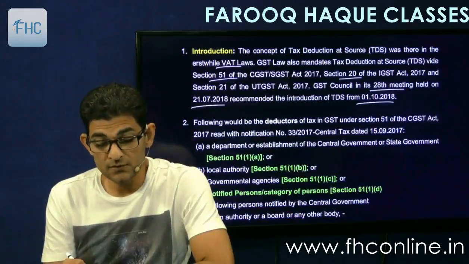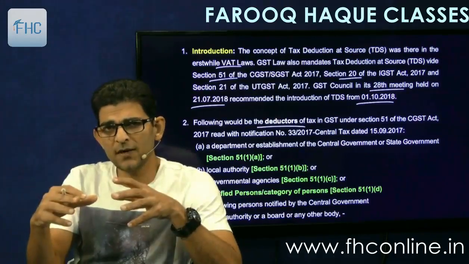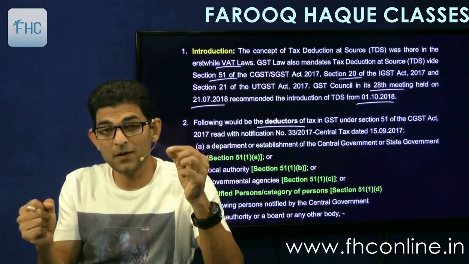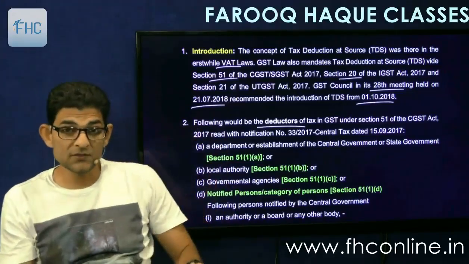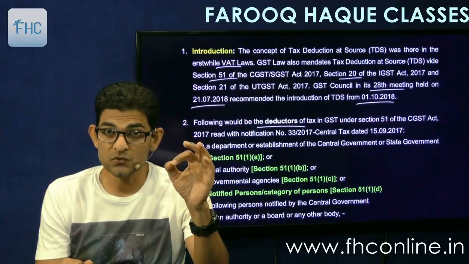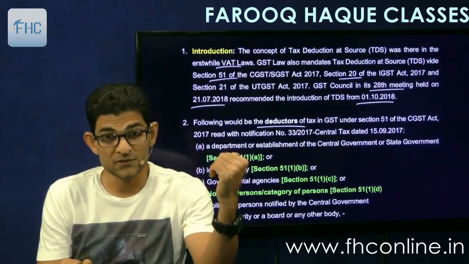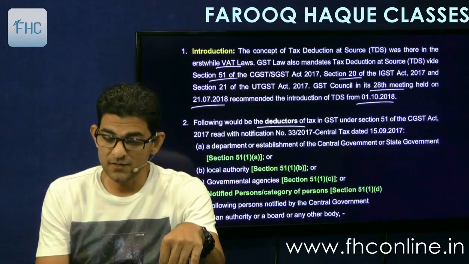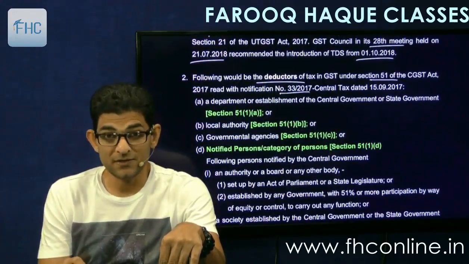Then the second point says the following would be the deductors. Now see, this is a very long process, and a question will not come on the whole section as it is. It may come on any one of the points. One of the questions can come here: who are liable to deduct tax at source under GST? So you have to remember this whole list. It says the following would be the deductors of tax in GST under section 51, read with notification number 33 of 2017.